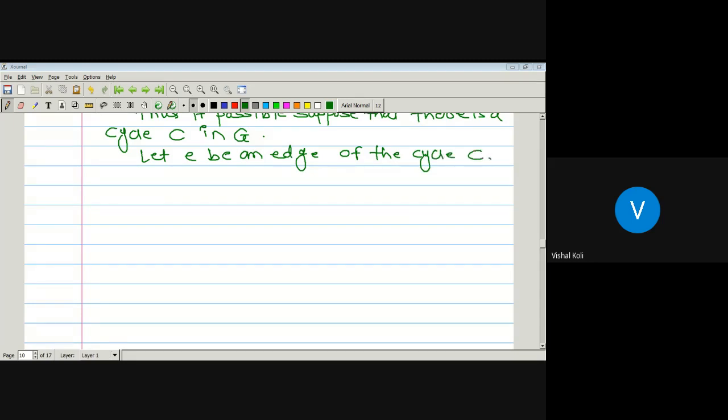If C is a cycle and E is an edge of the cycle C, then whenever we remove that edge E from cycle C, tell me whether cycle C is connected or disconnected. Disconnected. Why?